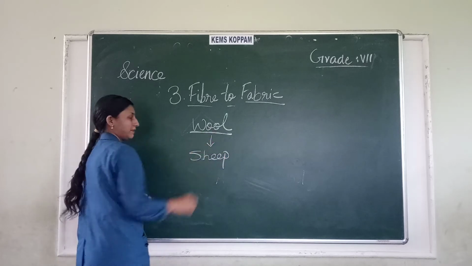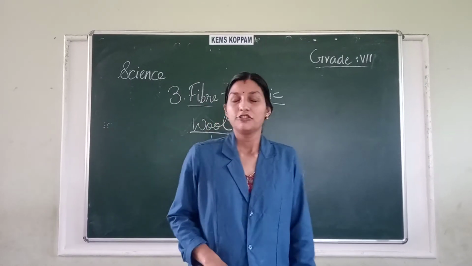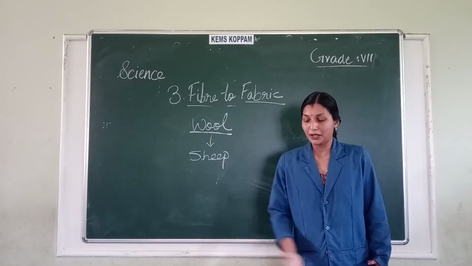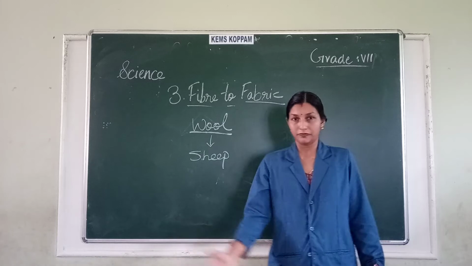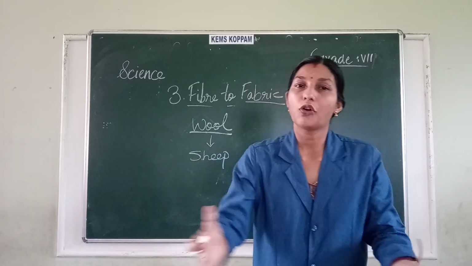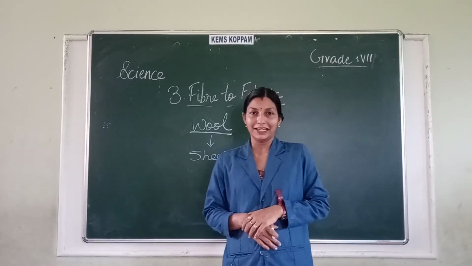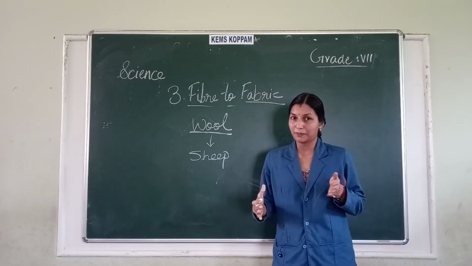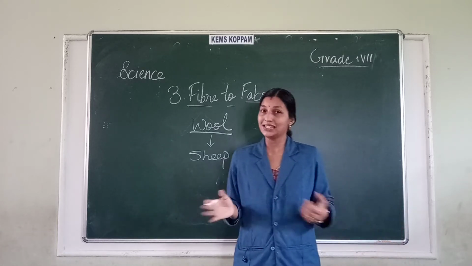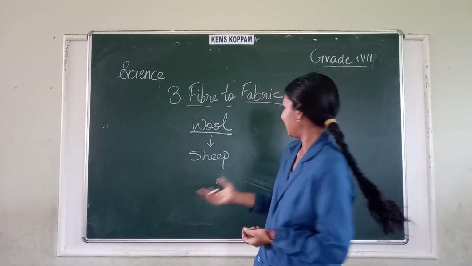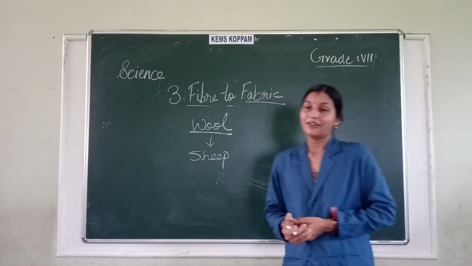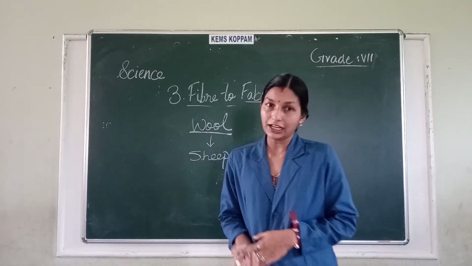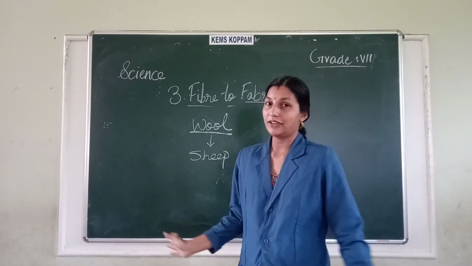The main organism producing a large amount of wool is the sheep. You might have seen the person who takes sheep for grazing. All the sheep go behind this man in a line. After some days, you can see that the sheep has some hair on its body. We call it wool. So this wool is derived usually from the sheep.